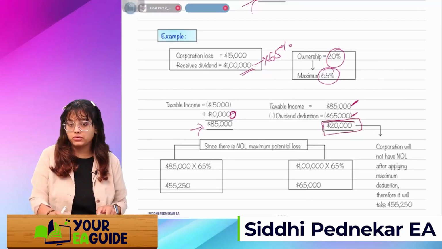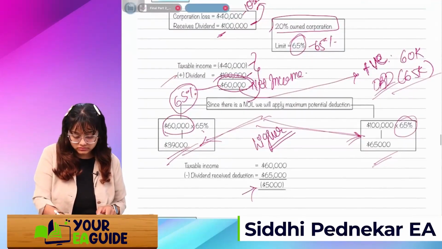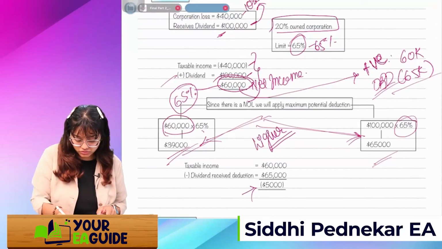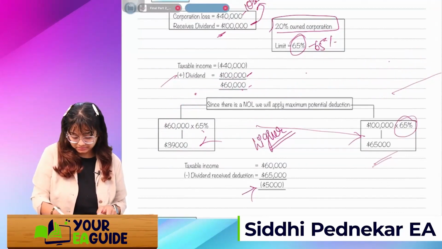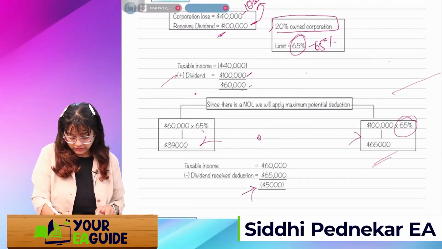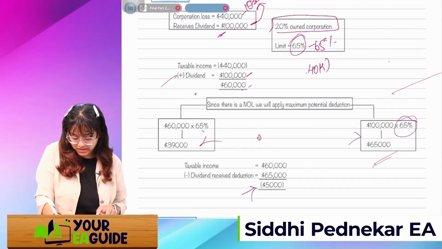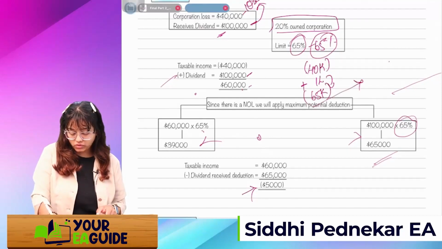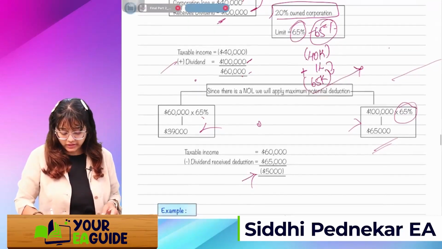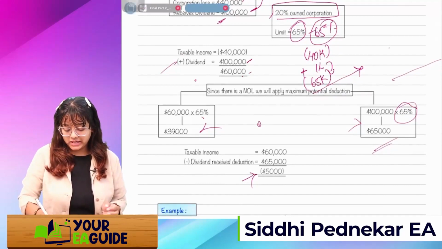Here it's positive, right? Let me show you this in a very clear manner. Here 40K is my loss plus 1 lakh I'll add. Out of this 1 lakh, if I take the whole 65% on this dividend, I'll reduce 65K. So what will be the amount? It will be negative 5K.